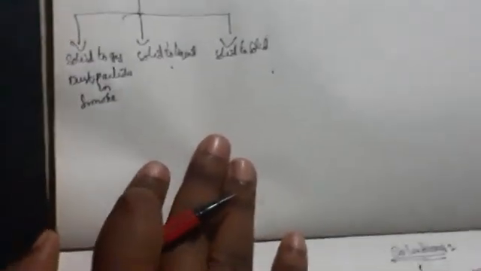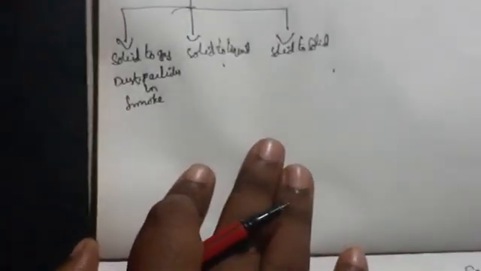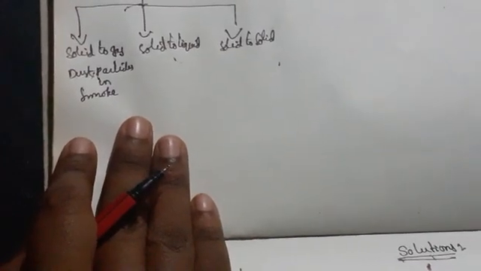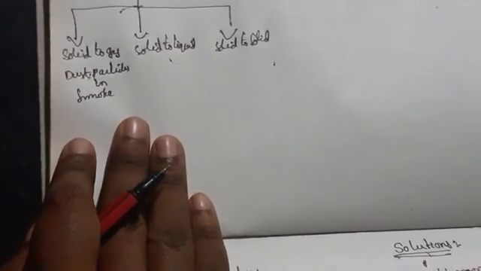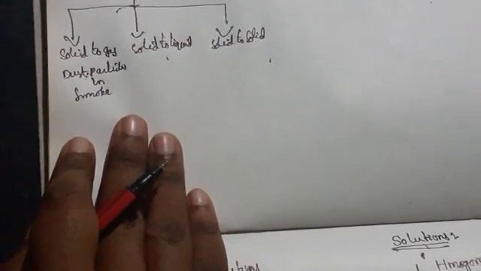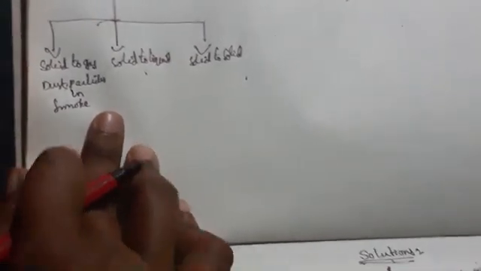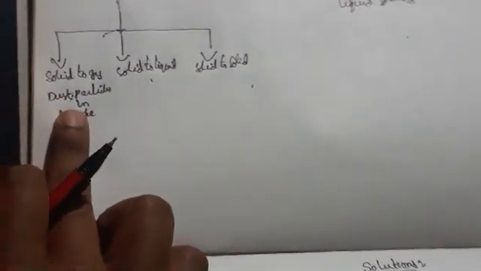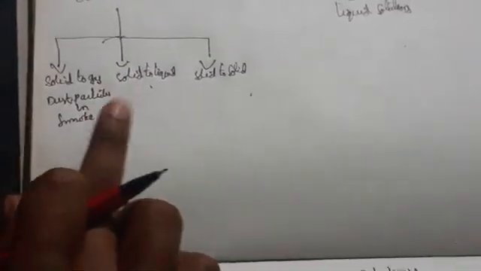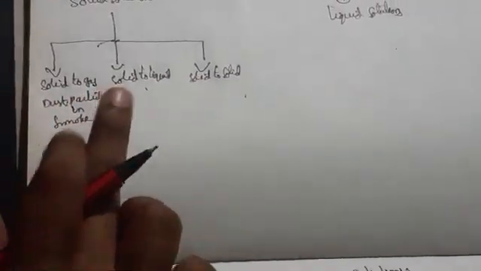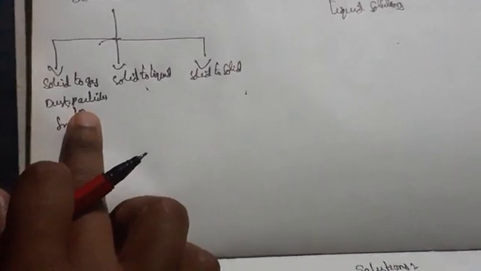We can say examples means when you are heating any wood like that, okay, there will be some dust particles available on the wood. So what happens means automatically when smoke is coming, the dust particles will also come out, okay. So here smoke is a gas and the dust particles whatever is present in air, that one is a solid. So this is about example of the solid to gas.